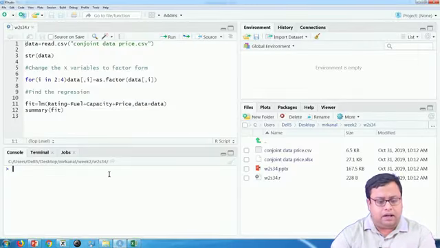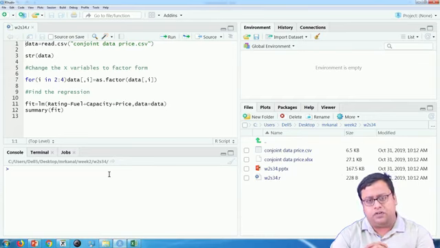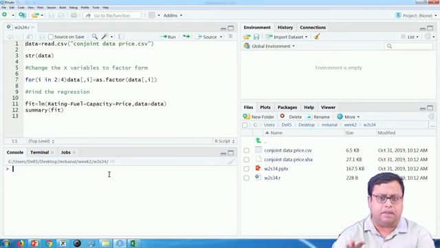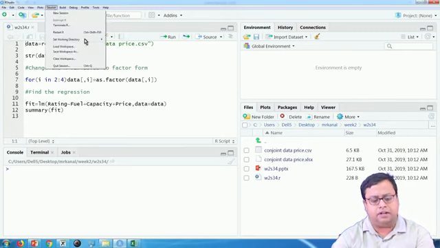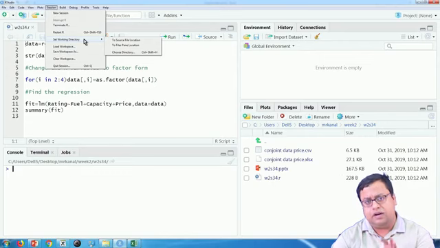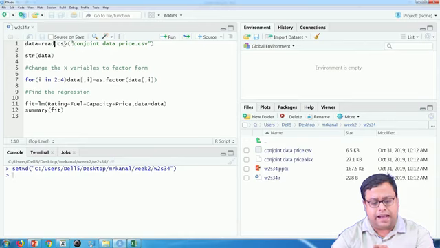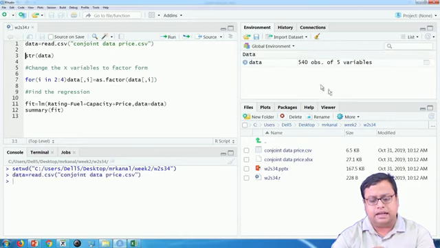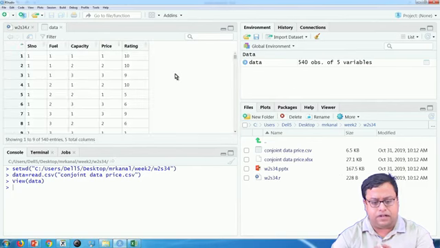I have given you the week 2 S 3.4 .r file. If you can open that file, there is also a CSV file, which is nothing but the data part of this. Put all the files for this session in the same folder, set your working directory to source file location, and then read this data. The data is 540 observations of whatever I have shown right now.